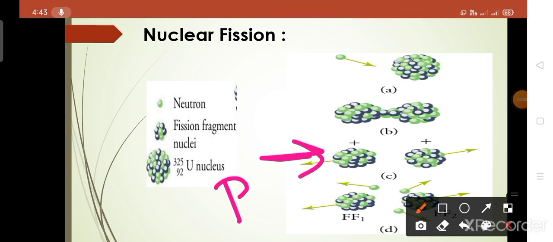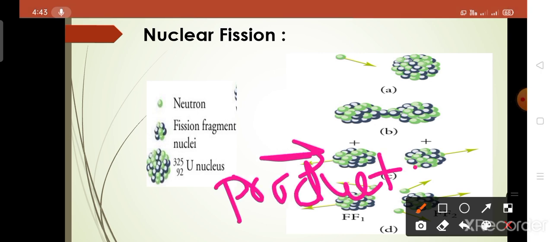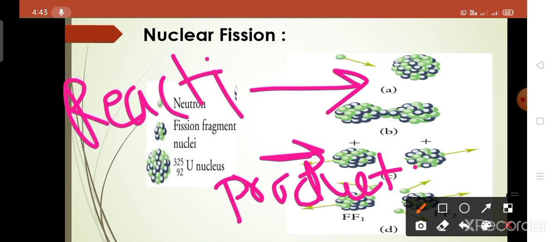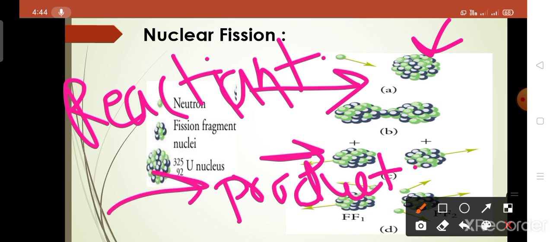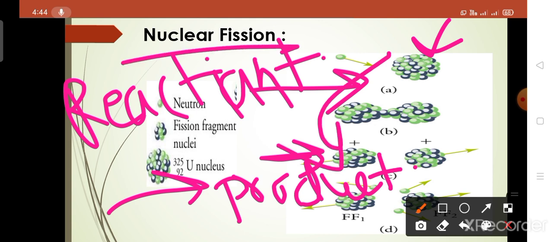This is the product nuclei, and this is the reactant. Reactant means the heavy nucleus, and these are the smaller fragments. The heavy nucleus is converted into the smaller nuclei, and it is known as nuclear fission. This is the process of nuclear fission.